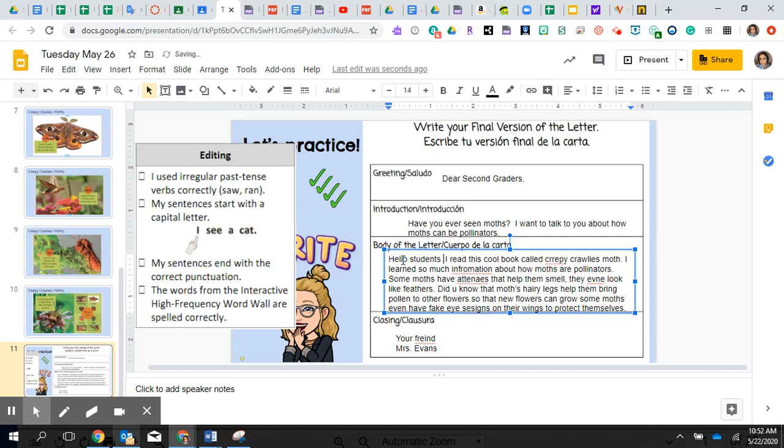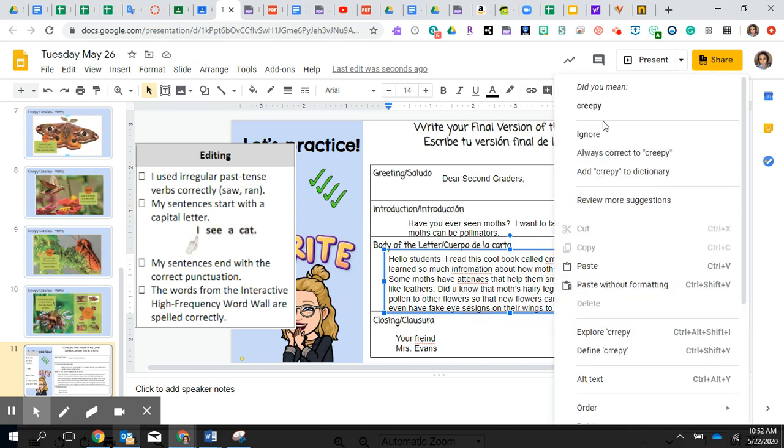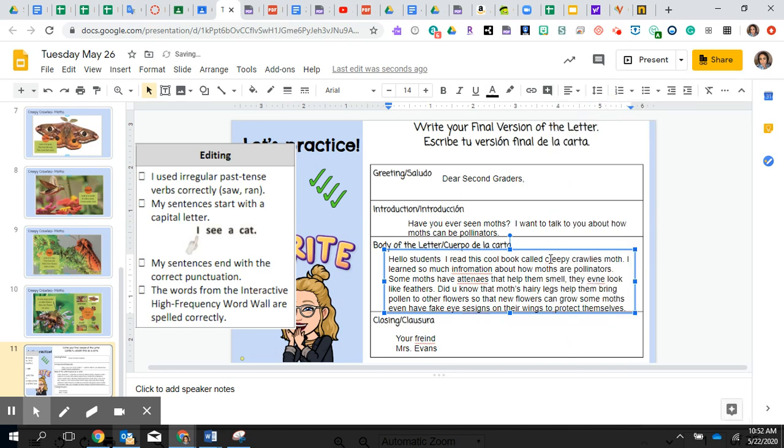I read this cool book called Creepy Crawlies Moth. Okay, so if we are writing the title of a book, we have to make sure that the title is in capital letters. So I'm going to change this C right here into a capital C, Creepy Crawlies.